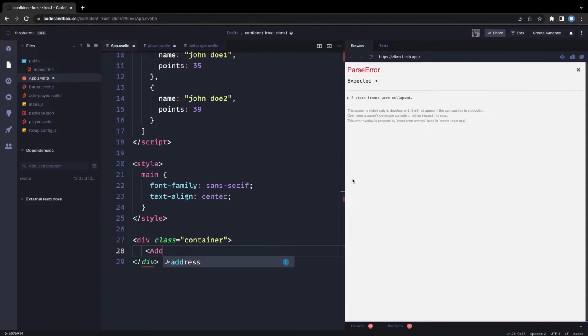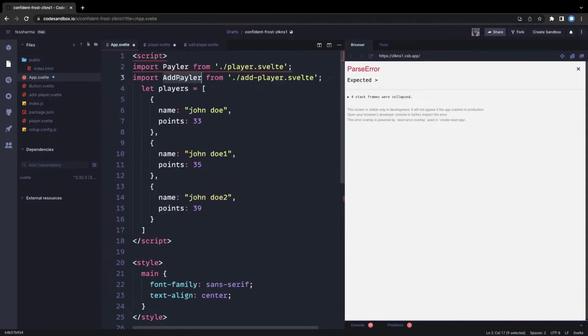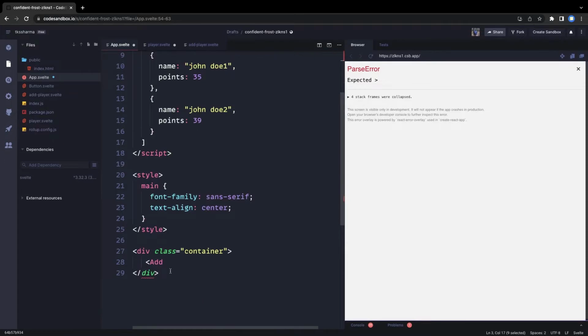Inside this div we are going to have these components. One is the add player component, which will render some kind of a form, and then we will do the if else kind of conditional rendering.